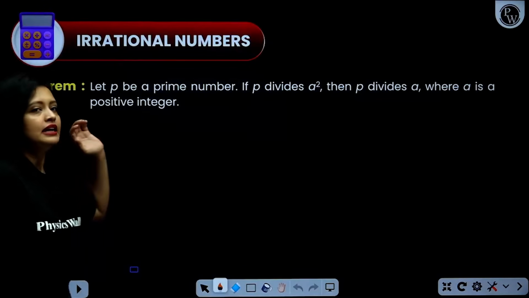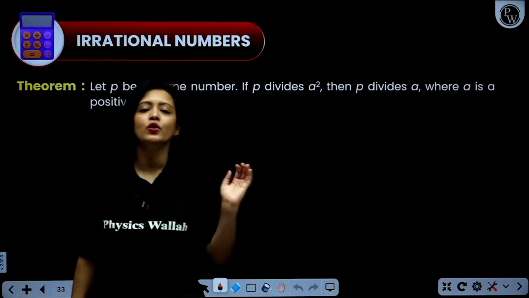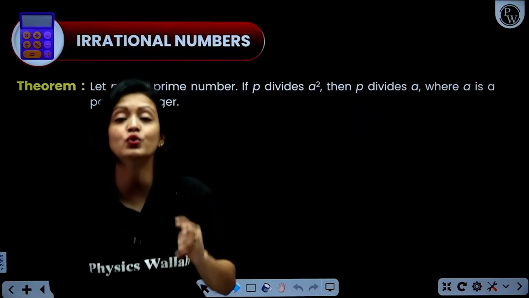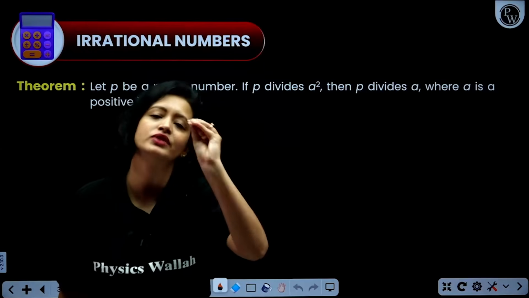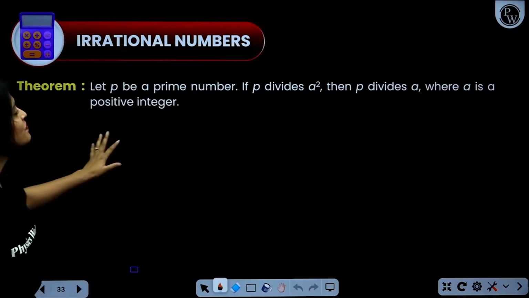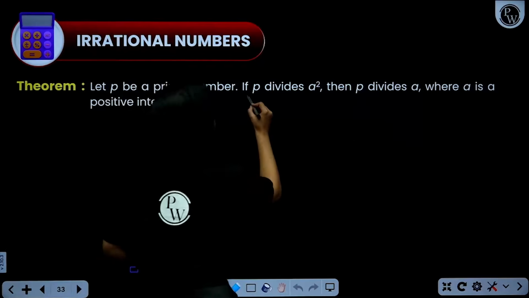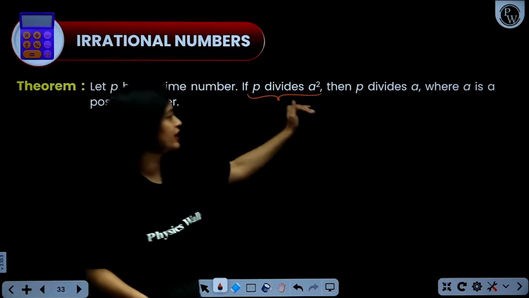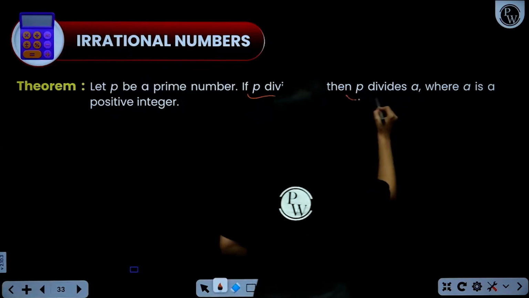Now, let's discuss this theorem. We are not going to discuss the proof of this theorem. We just need to know this theorem because it will be used in the most important proof of this chapter. Okay, so if p is a prime number and p divides a square, where a is any integer, okay? So if p divides a square, everyone, then p divides a.